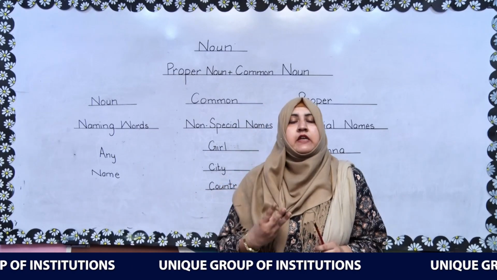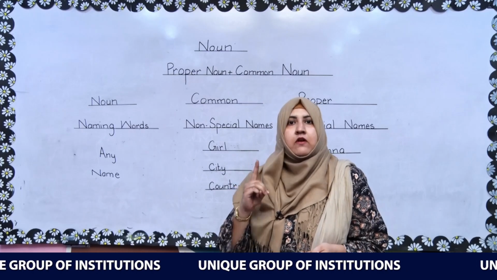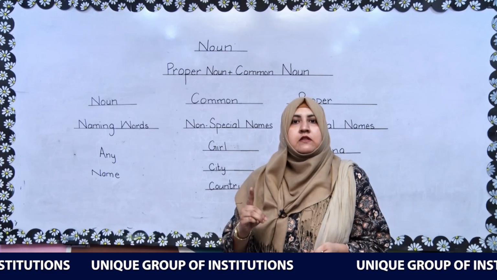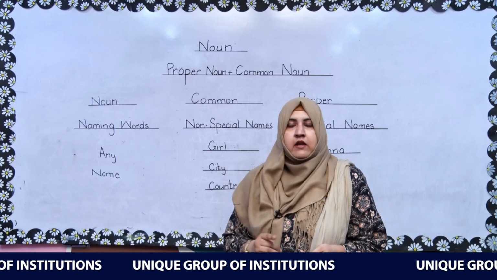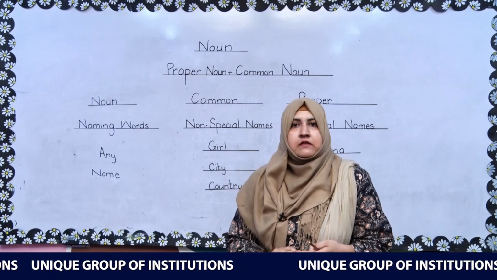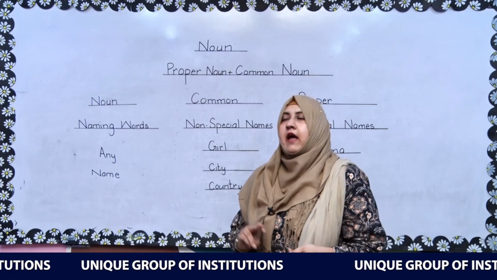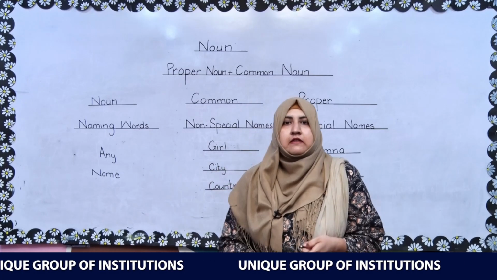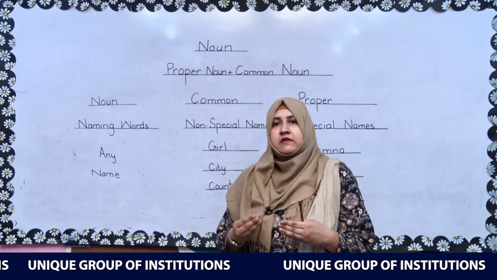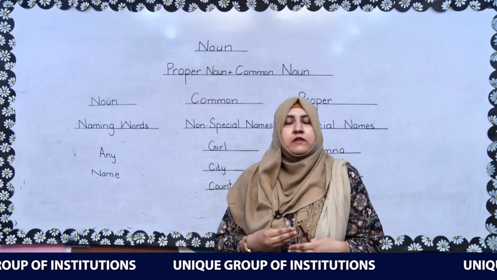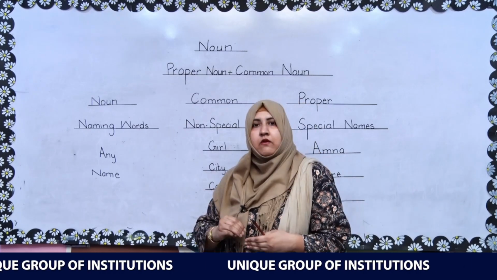Now we have three kinds of names. First is places. All the places have a name. So the words used to refer to the name of that place are called nouns. Second, we have persons. Every person in the world has a name and that word is known as a noun. Third is things. All the things around you also have names. So you call them with the words which are used as names and those words are known as nouns.